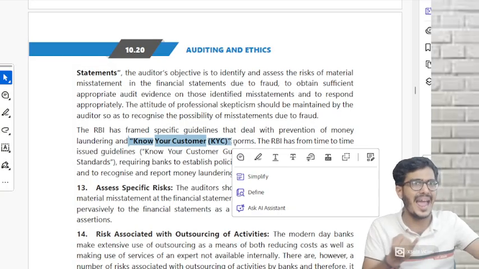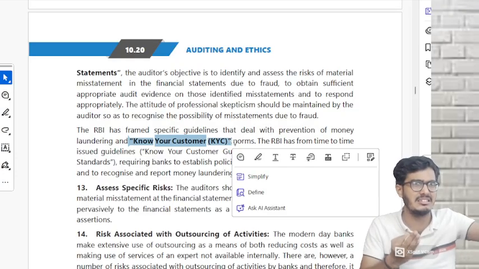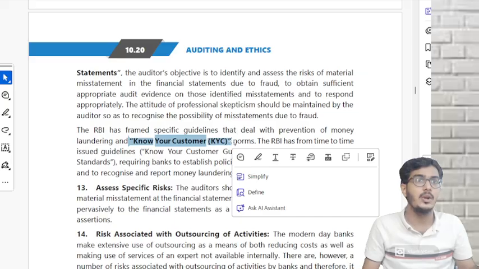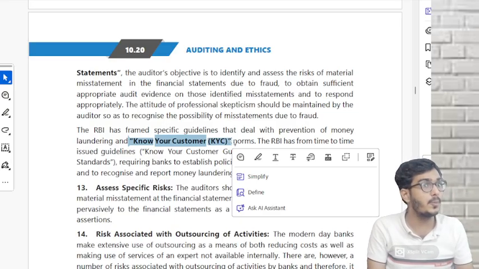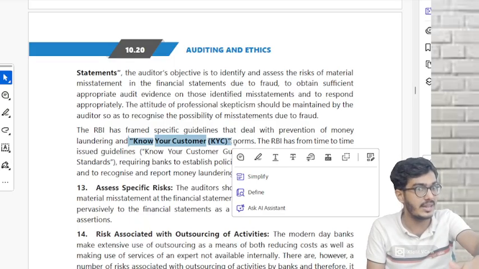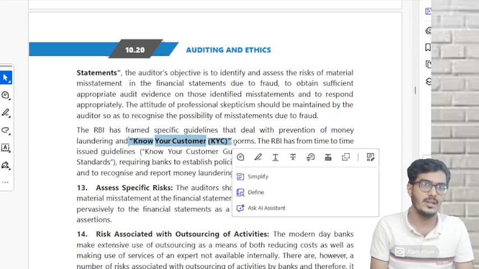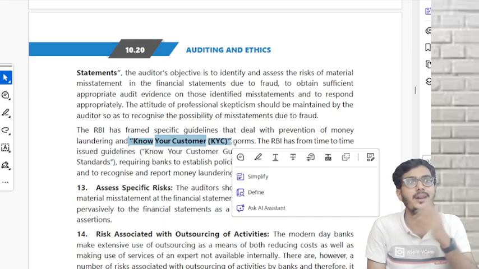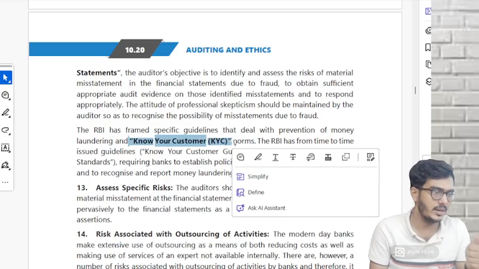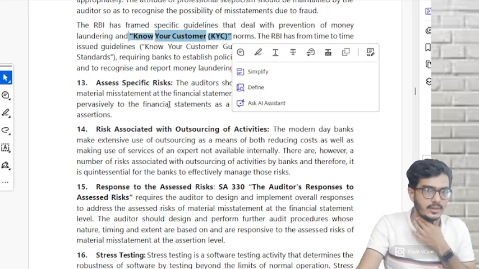That means they'll ask for your PAN, your Aadhaar card, your address, your signature, everything. Why? Tomorrow if anything happens, they can directly catch you. If they don't do proper KYC, and tomorrow that person commits any fraud or money laundering, will the bank be able to catch him? No. So if they ask a question like that, please write this answer: the bank failed to do proper KYC. Understood? Any doubts here? No doubts.